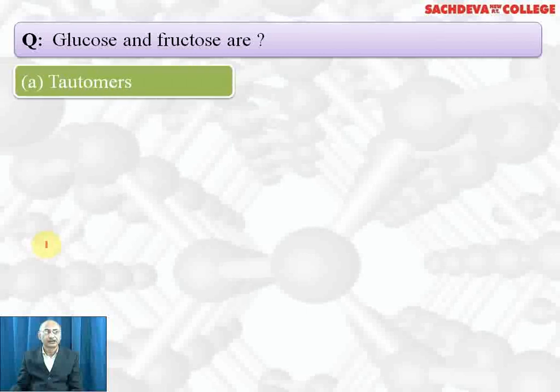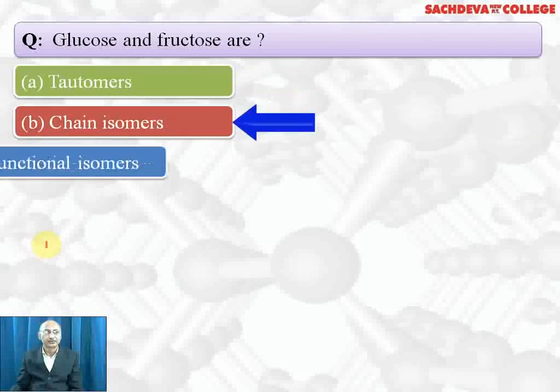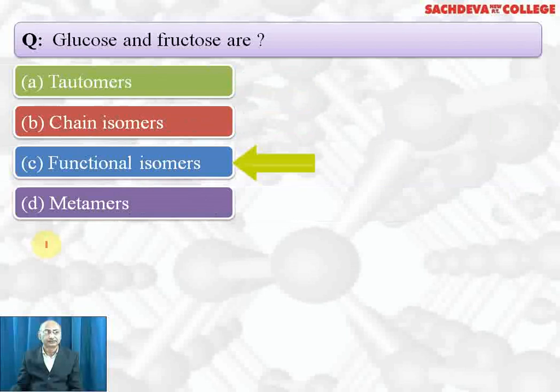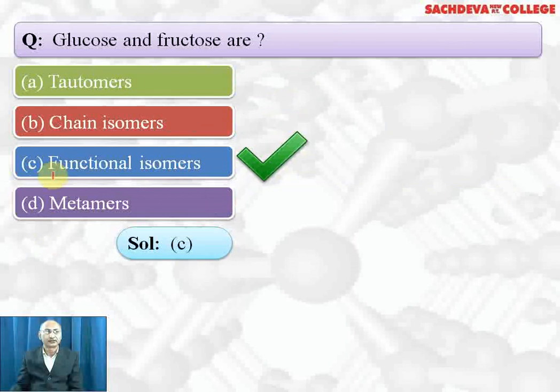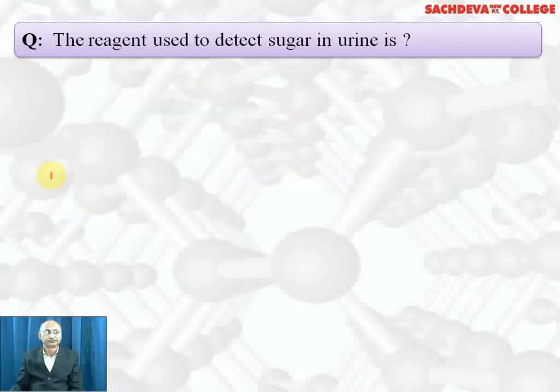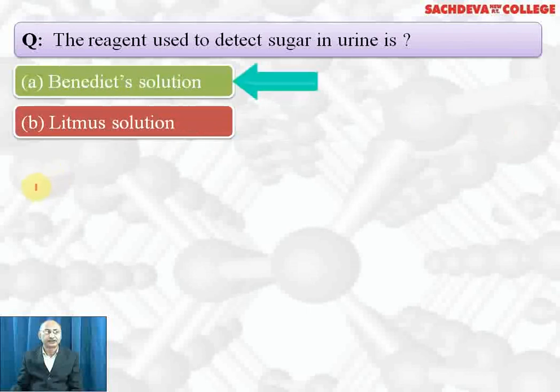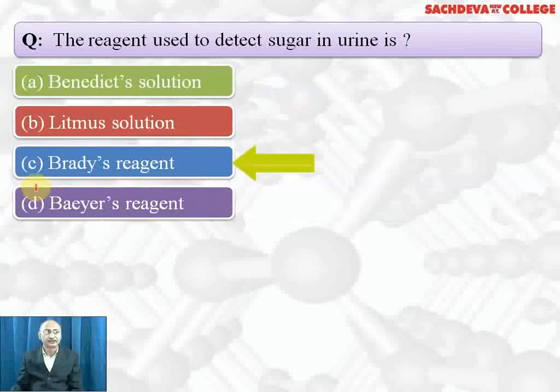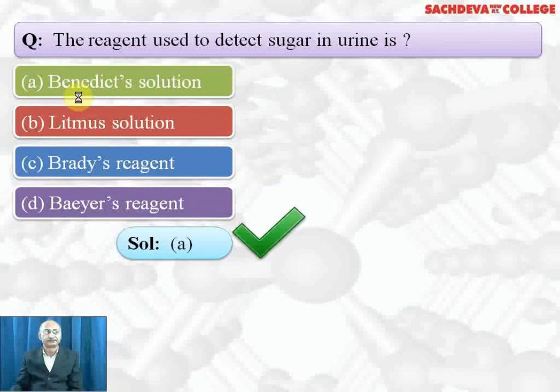Glucose and fructose are tautomers, chain isomers, functional isomers, metamers. Correct answer is functional isomers because they differ in functional group. Glucose has aldehyde group, fructose has keto group. The reagent used to detect sugar in urine is Benedict's reagent, litmus solution, Brady's reagent, Pear's reagent. Correct answer is Benedict's reagent. Glucose present in urine will give brick red precipitate with Benedict's reagent. So A part is the correct answer.